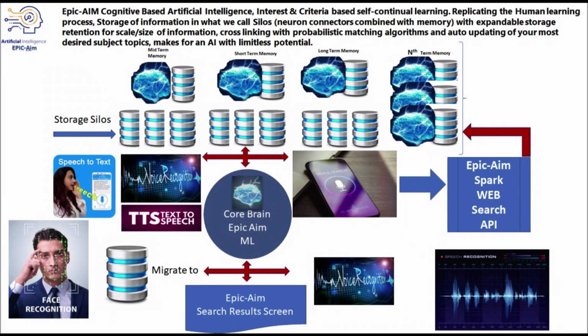Epic AIM cognitive-based artificial intelligence, interest and criteria-based self-continual learning, replicating the human learning process, storage of information in what we call silos, neuron connectors combined with memory, with expandable storage retention for scale, size of information, cross-linking with probabilistic matching algorithms and auto-updating of your most desired subject topics, makes for an AI with limitless potential.